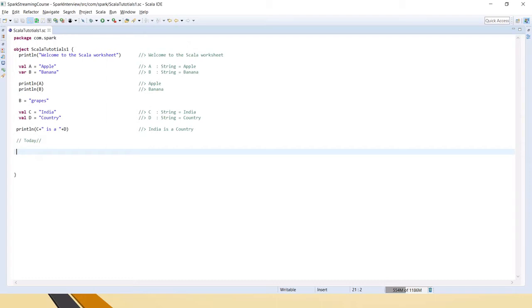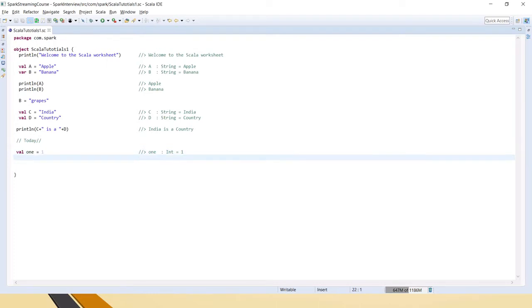So let's say val 1 equal to 1. So we are not giving anything, right? Like what type is it? But if I just save it, you can see it is converted as int. I mean it is considered as int. So Scala can take the data types automatically by the value that we are assigning to this variable.